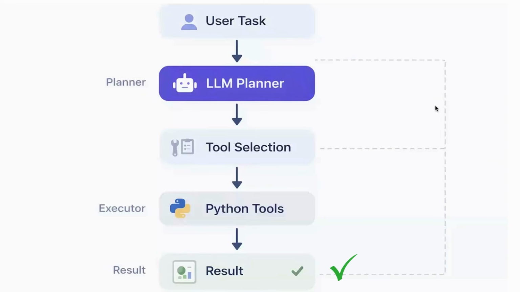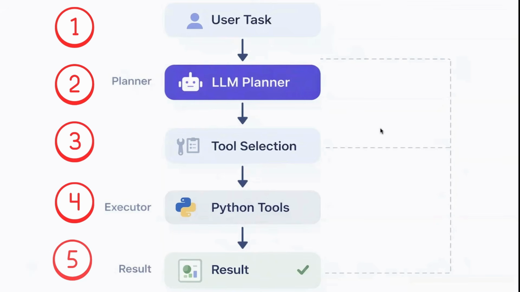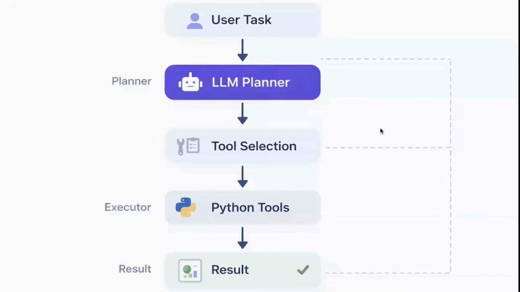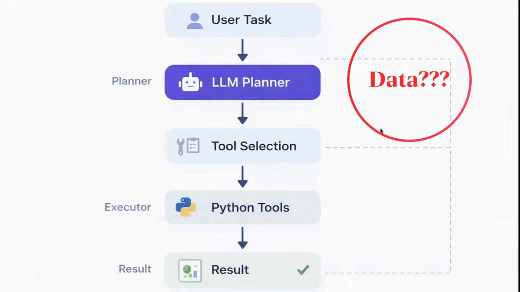And finally, the output is then returned to the user not as a guess, not as generated prose, but the result of controlled execution. This is the core architecture of our AI agent. A user provides a task, the LLM acts as a planner, it selects the appropriate tools, and deterministic Python functions execute the logic. This separation makes the system predictable and controllable. But there's still something missing. Where does the agent actually get its knowledge from?